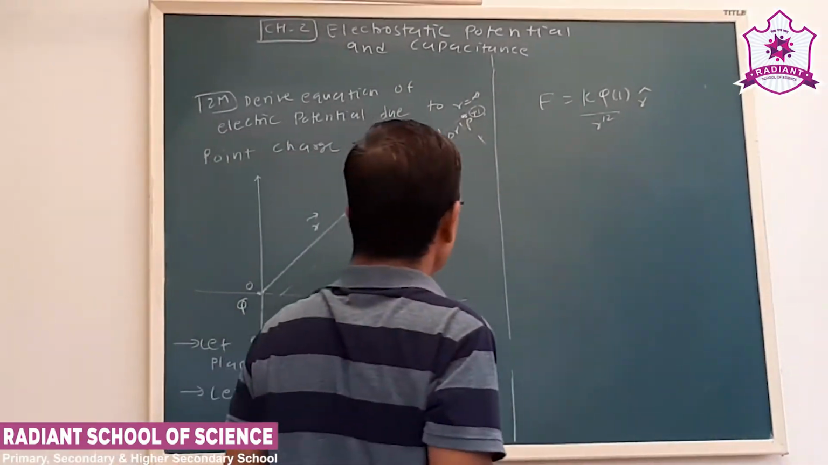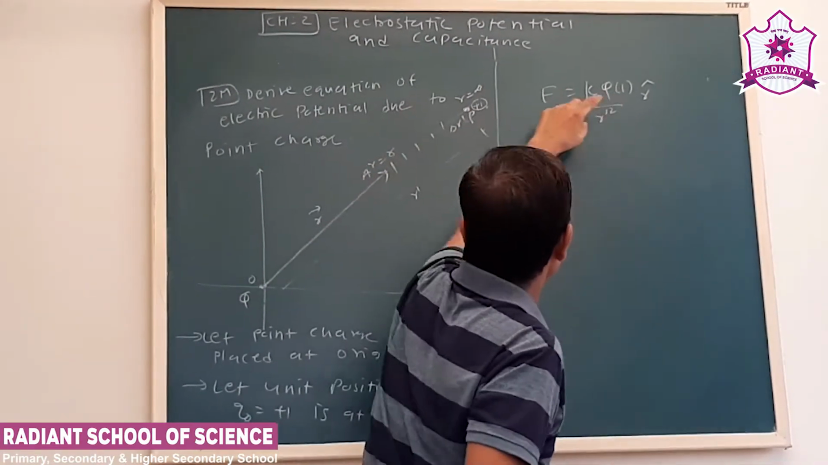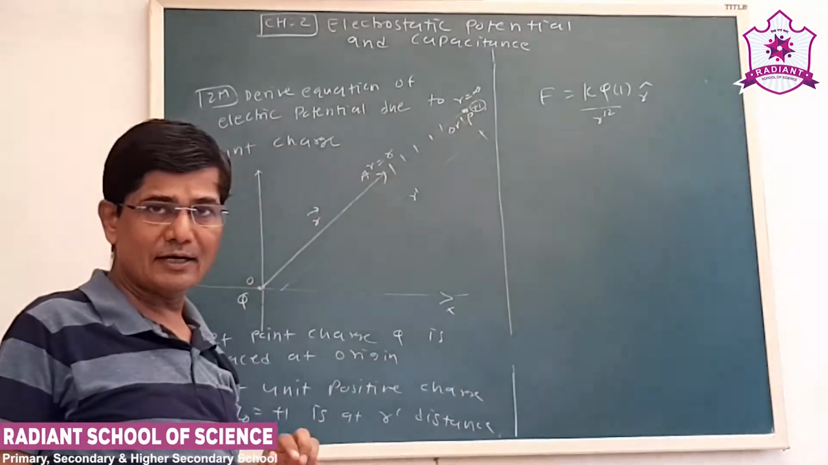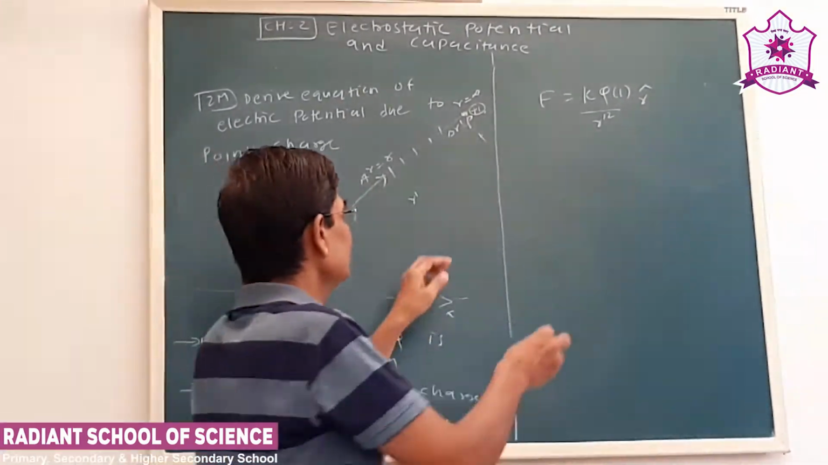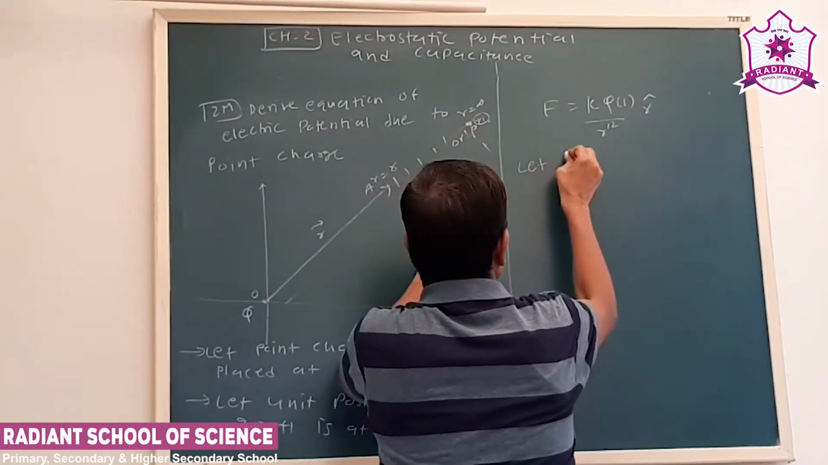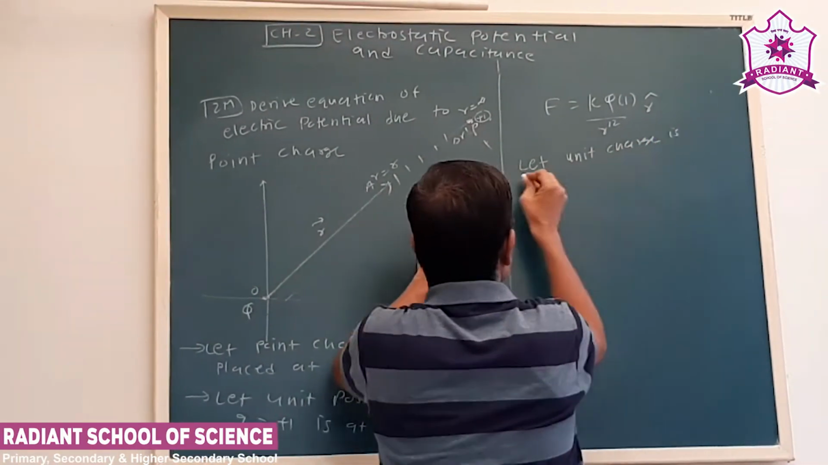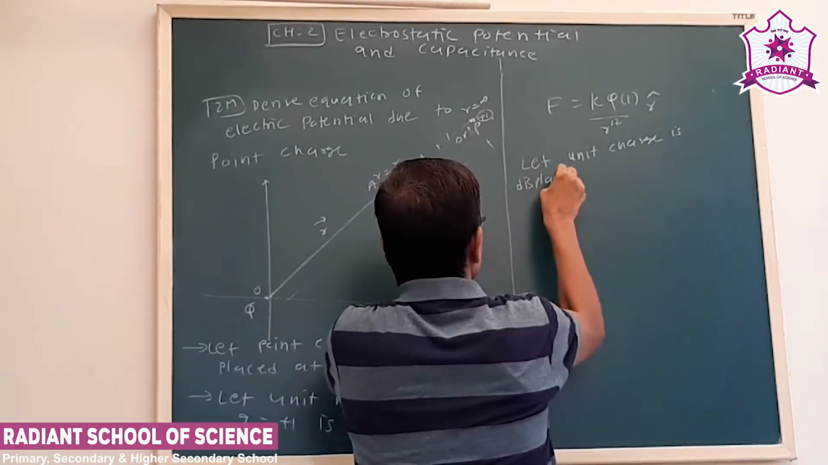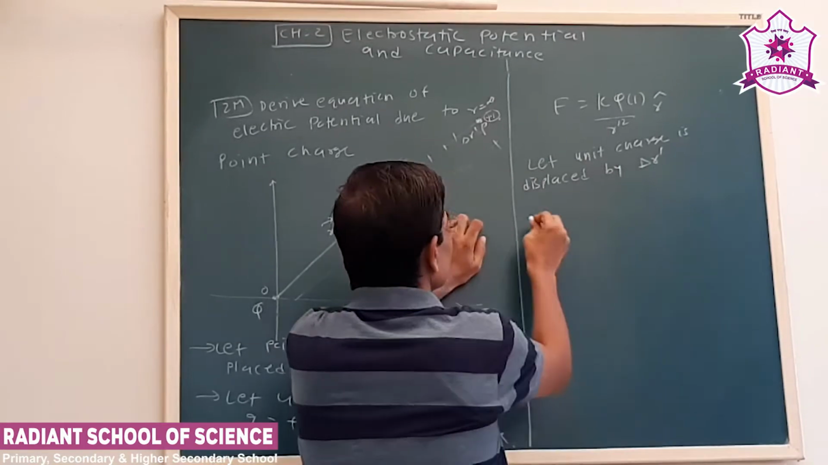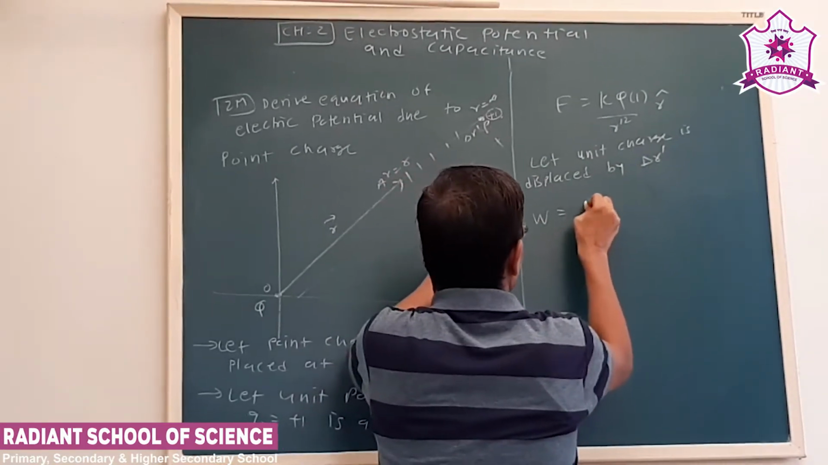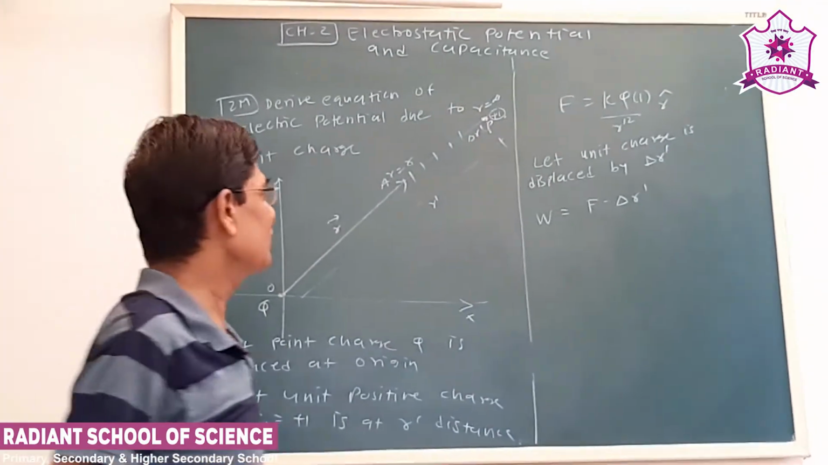Now let us say this unit positive charge is displaced by delta r distance. We have seen earlier, work done is force into displacement. Let the unit charge be displaced by delta r dash. The work done is F into delta r dash. Now we know the work done is force into displacement.